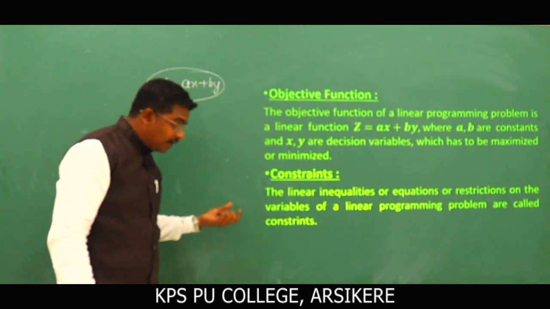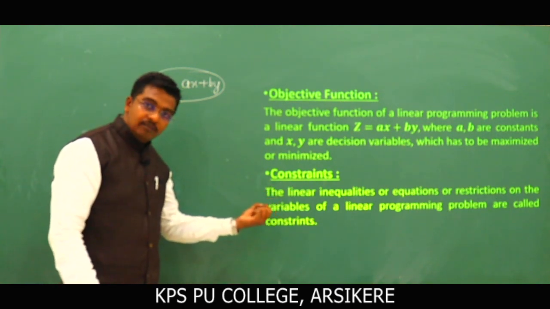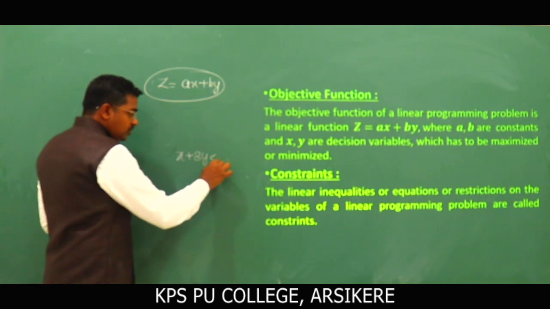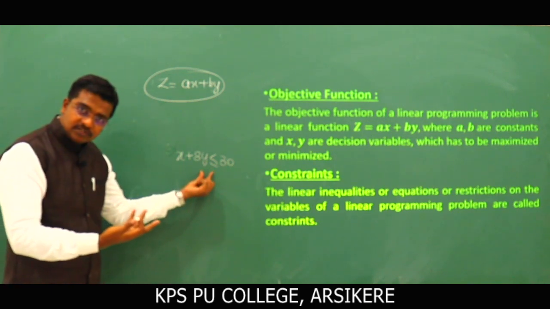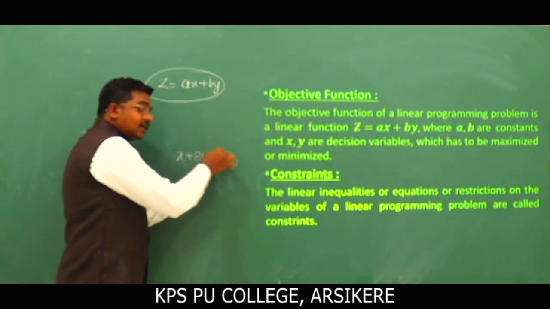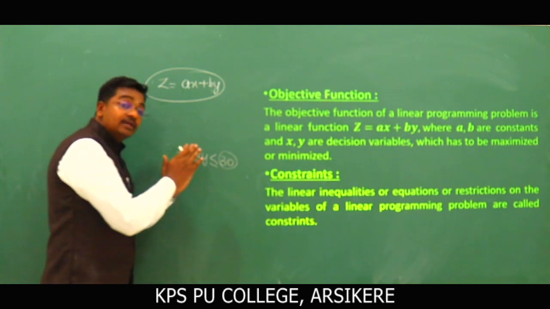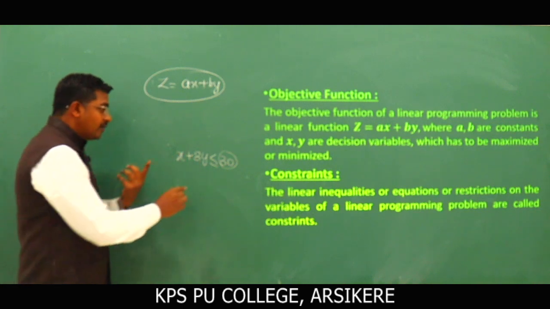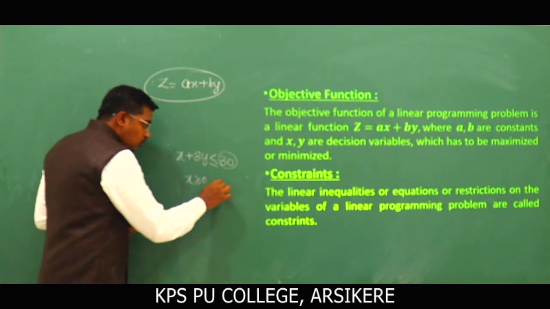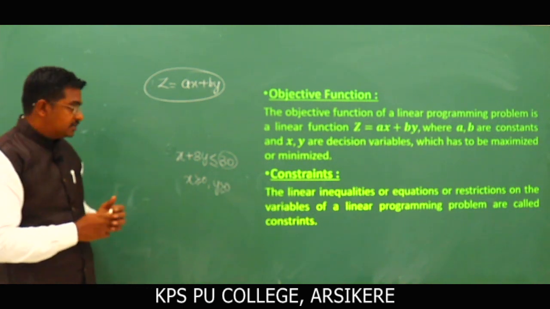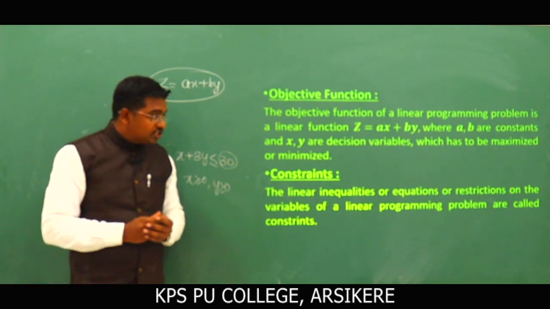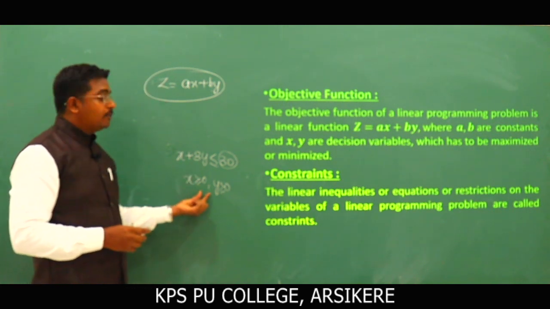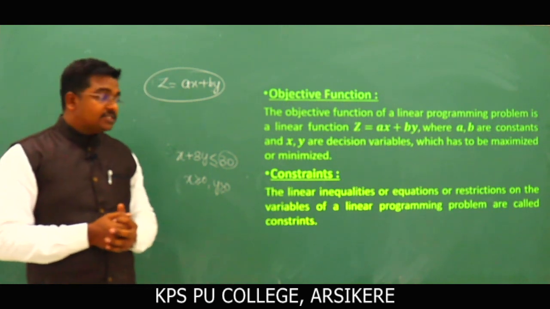It is very simple here. x plus 3y is less than equal to 30. This is nothing but a restriction. It means it cannot exceed 30. The maximum value would be 30. So these are called constraints. And we have the non-negativity conditions here, x greater than equal to 0 and y greater than equal to 0. These are also constraints. The linear inequalities or equations or restrictions on the variables of a linear programming problem are called constraints. Next definition.